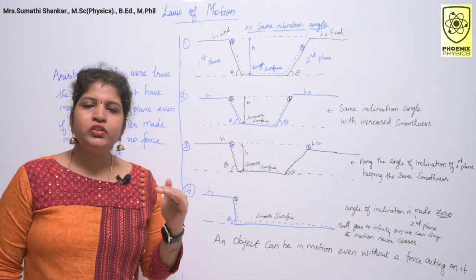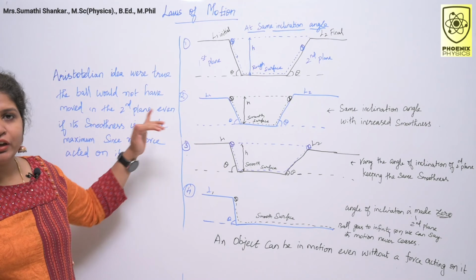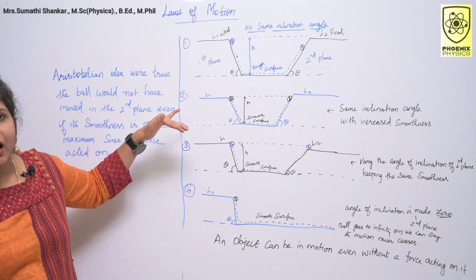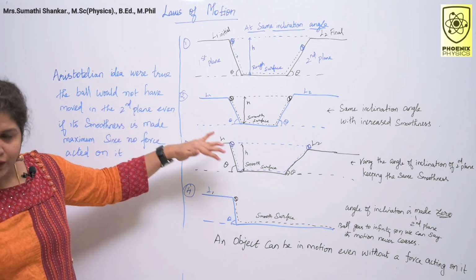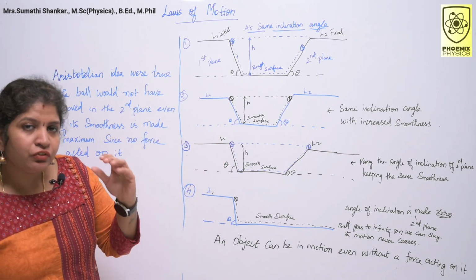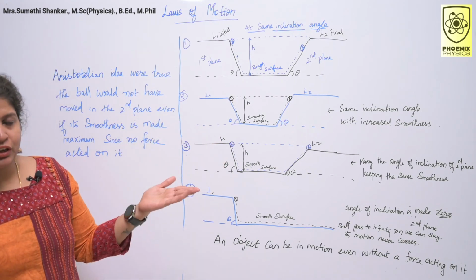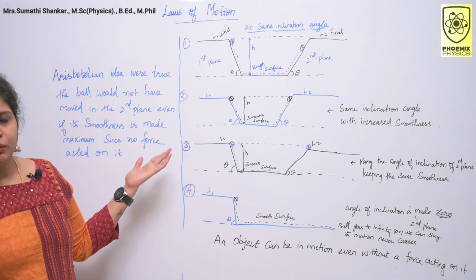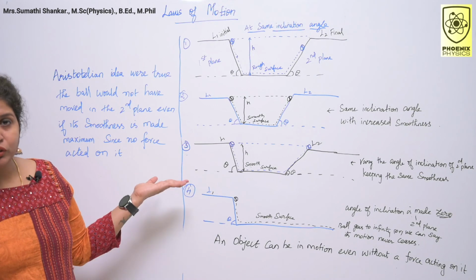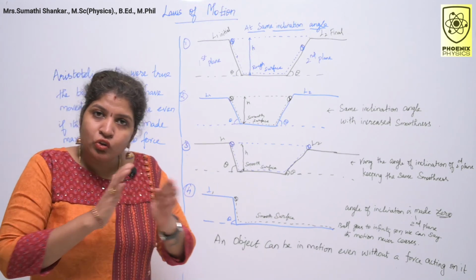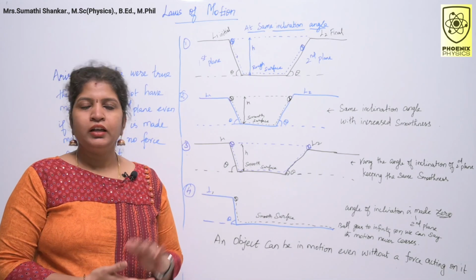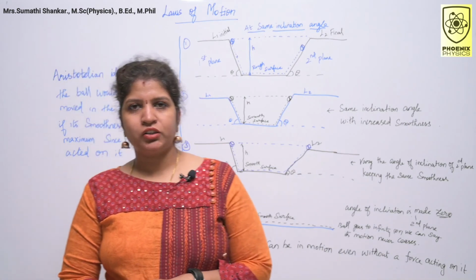Actually, the Aristotelian idea would have been true if the ball would not have moved on the second plane, even if the smoothness is maximum, since no force is acting on it. But Galileo proved that force is not required to maintain motion. That's all about the introduction.